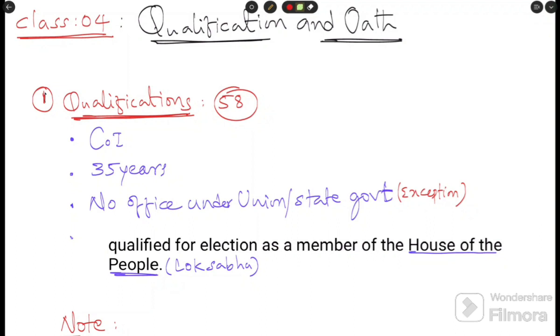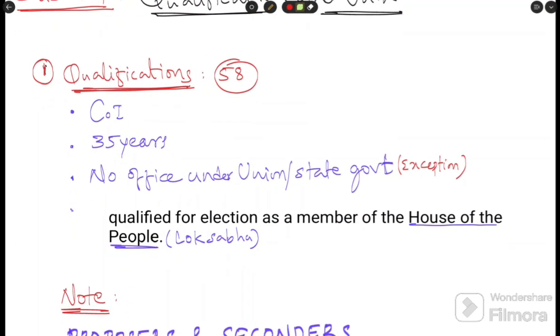First I will jump into the qualifications, and next I will go to the oath. First we need to understand the qualifications, which are mentioned in Article 58. It is not necessary to remember every article. There are some articles we need to remember, like impeachment, the 61st article. I am using the article numbers just to make things clear, so don't worry about them.